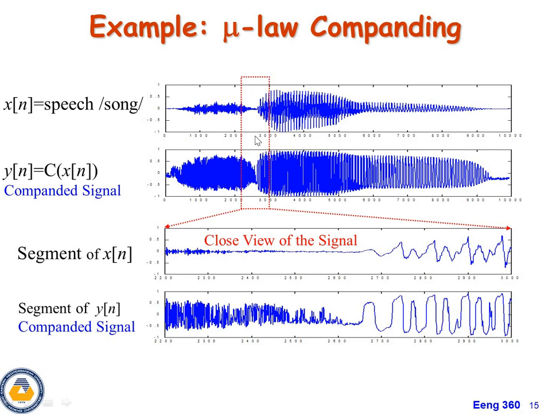Suppose you want to zoom in on the region between the two red dotted lines, the signal looks like this. That is a segment of x of n, a close view of the signal. This is a segment of y of n, the compounded signal, which is represented like this. This is the portion, from this position to this position, that we observe in the zoomed-in view.